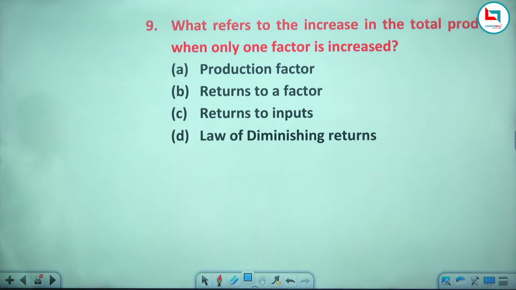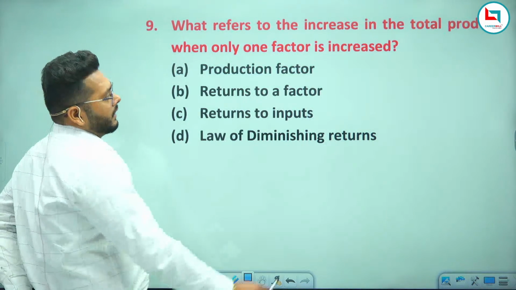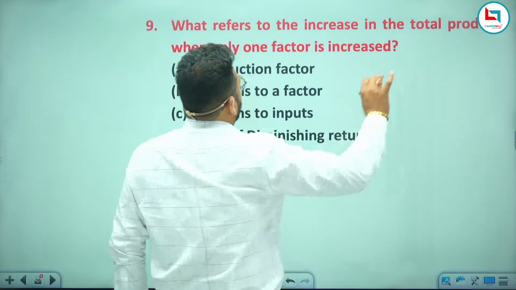Now the next question. Tell the answer of this next question. What refers to the increase in the total product when only one factor is increased? Production factor, returns to a factor, returns to inputs, law of diminishing returns. Law of diminishing returns.